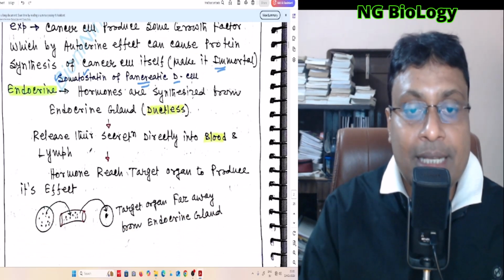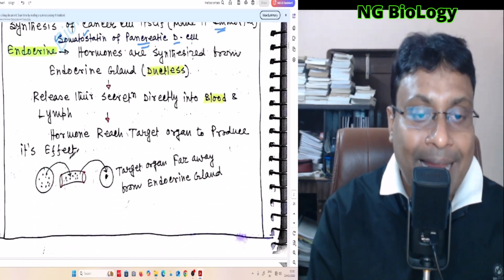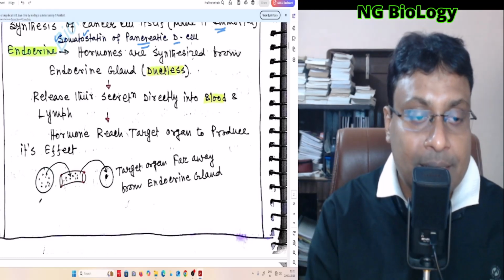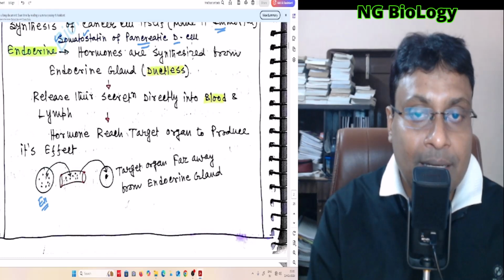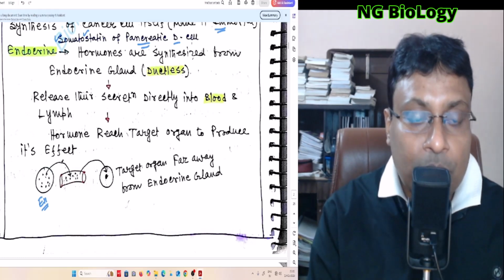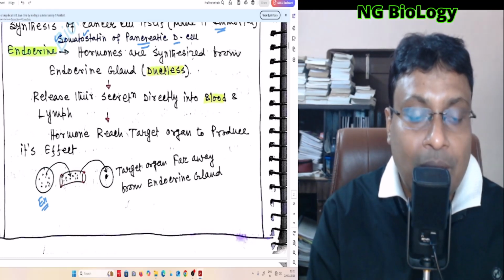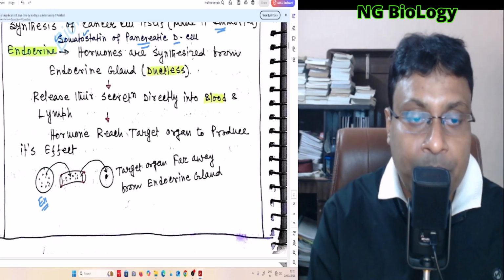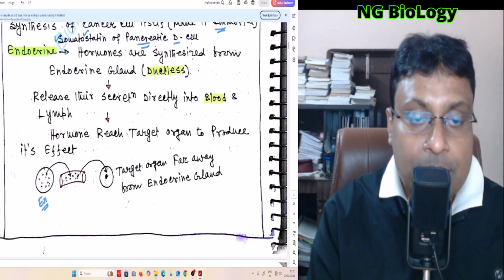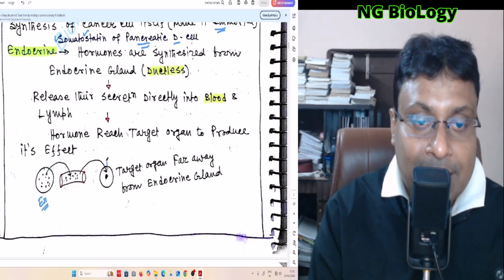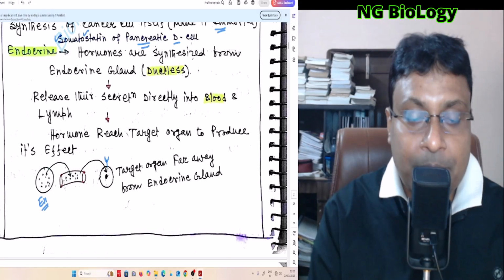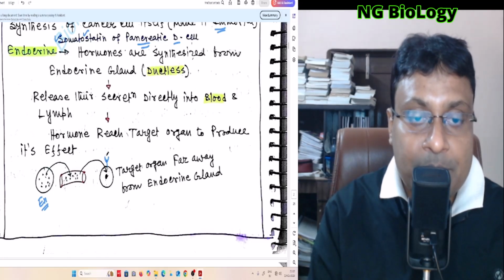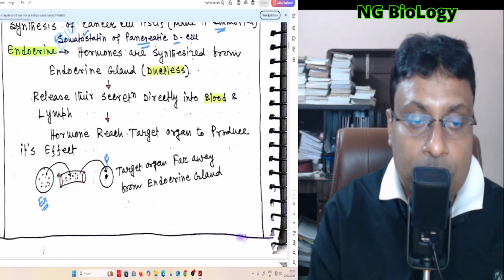Now endocrine signaling. Endocrine glands are actually ductless glands. Suppose this is an endocrine gland, a ductless gland, and it produces its signaling molecule, but this signaling molecule is carried via blood, and then this hormone reaches the target cell. In this target cell there is a specific type of receptor, and a specific hormone has a specific type of receptor, and this hormone binds with this receptor.